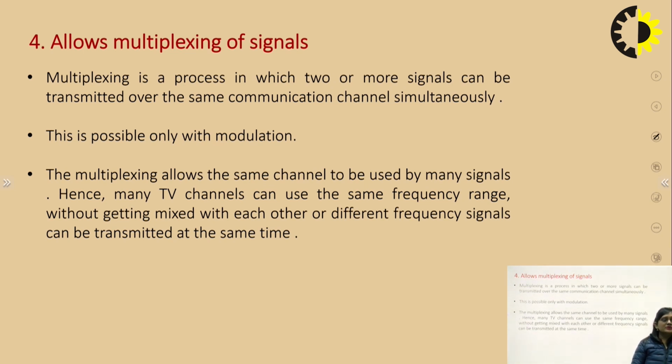Normally we use a single channel and pass one signal through it, then another signal, then a third signal, one by one. But if we pass all the signals simultaneously through the channel, it is called multiplexing. So multiplexing is possible with the help of the modulation process.